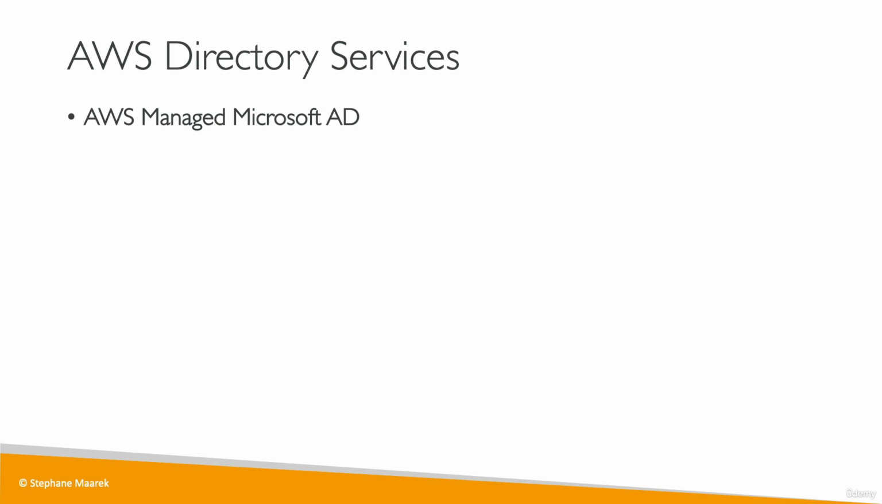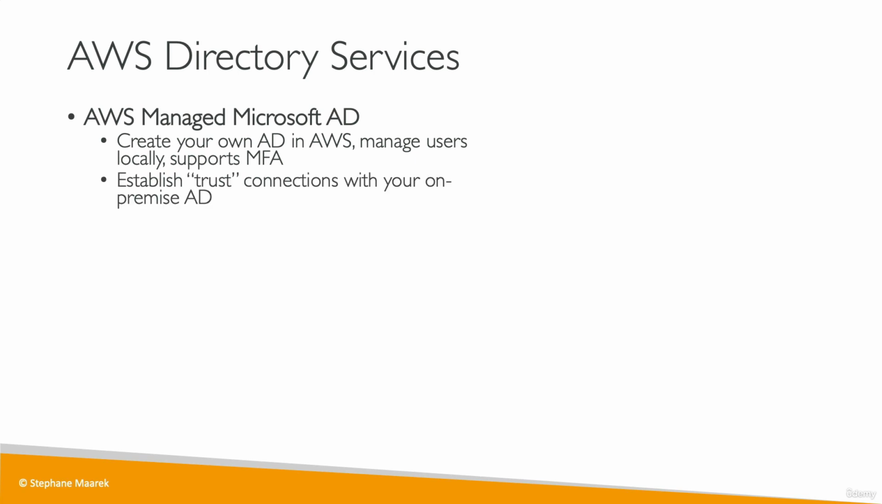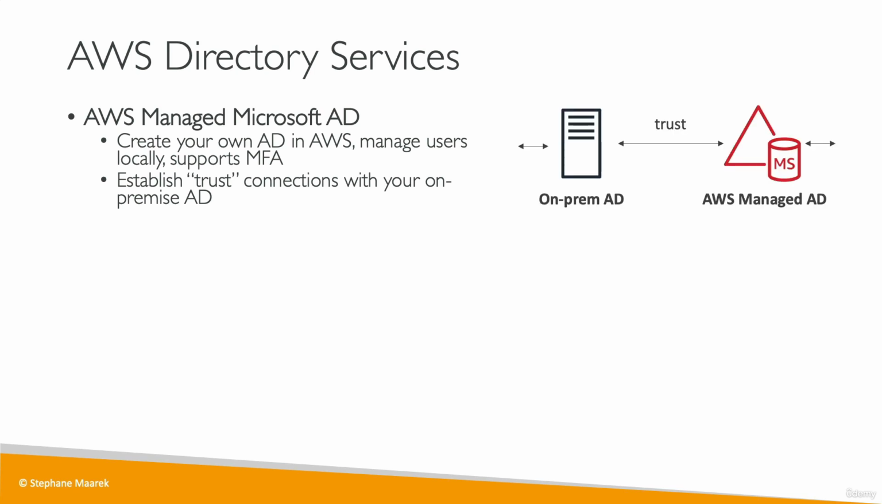So the first one is AWS Managed Microsoft AD, which is to create your own Active Directory in AWS where you can manage users locally, and you have support for multi-factor authentication. Then if you have an on-premises Active Directory already, you can establish a trust between the two, and they will be joined together and they will be basically trusting each other. So this is the first way to do Active Directory on AWS.